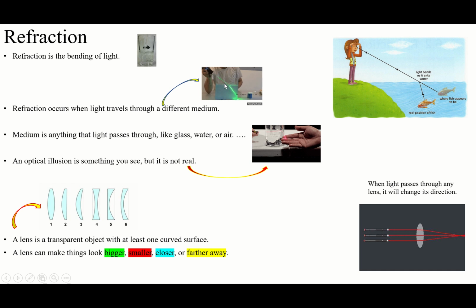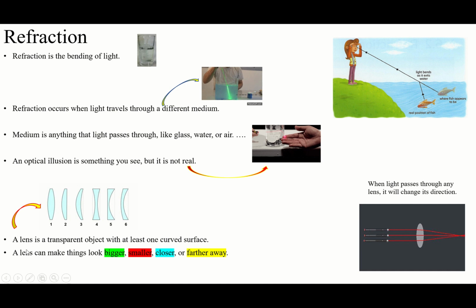You see the light rays go down to the bottom of the bar. Then you see it's bent, right? So it means this is optical illusion. You see, but it's not real. You see the direction is to the left side, but it's not real. This is called optical illusion. Whatever you see and it's not real, due to refraction, this is optical illusion. That was about reflection and that was about refraction and optical illusion.